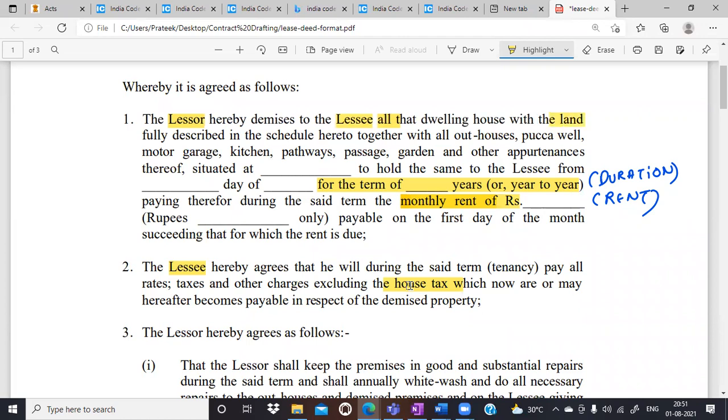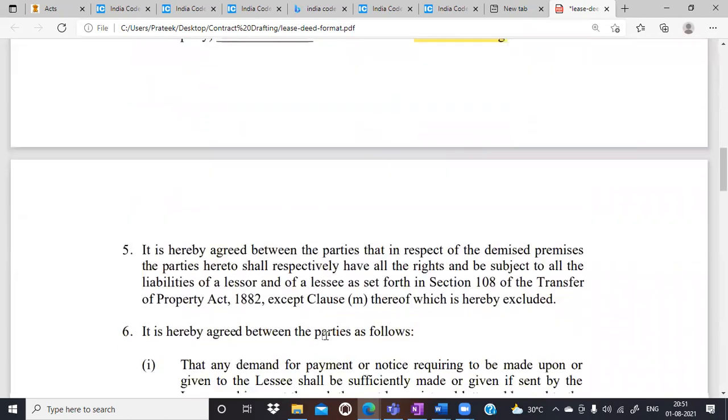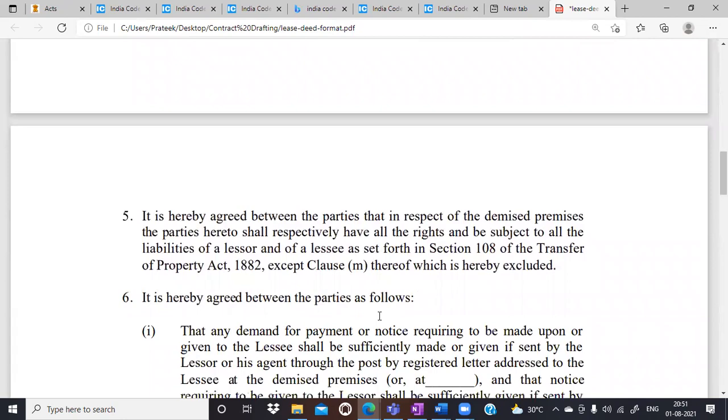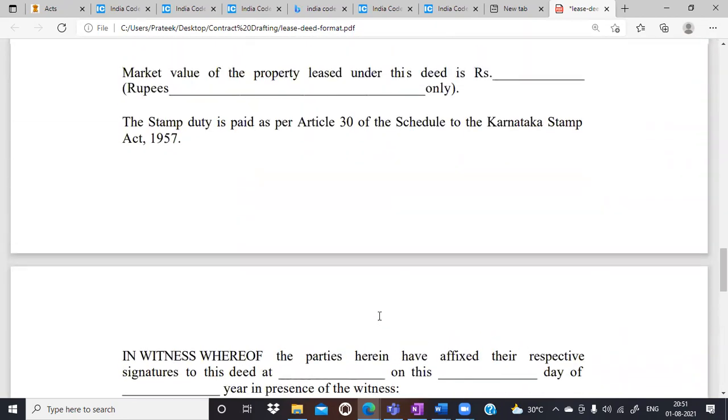I am giving the possession of the land, all my property, the pathways, the passage, the garden, the kitchen, the motor garage, all the things attached to the land, on a monthly rent of rupees, etc. The duration will be mentioned in the lease deed also. The rights will also be mentioned. Who will paint it will also be mentioned here. This is the lease deed in front of you.